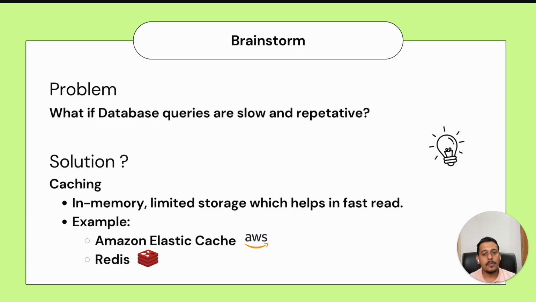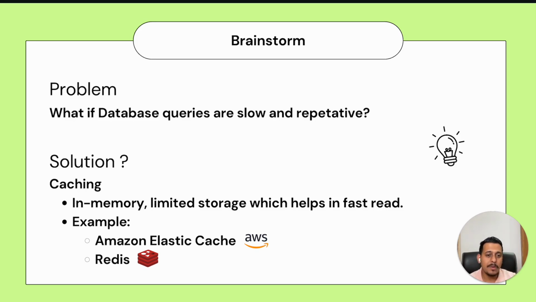We can create multiple replicas, but if we have, let's say, 10 million users at a given point, we will need easily 10,000 database replicas. I'm not fully sure of the math, but that would be way too much.